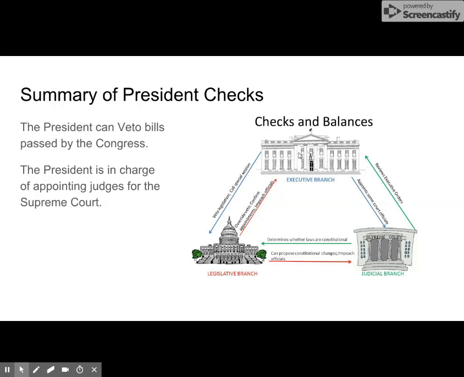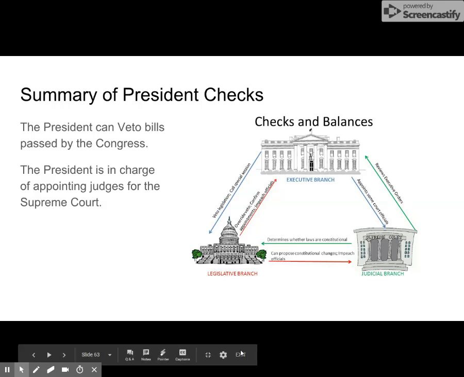That's a check to make sure that that law doesn't happen. We also talked about how the executive branch can check the judicial branch because they're the ones who are in charge of appointing or picking who the judges are. So that's a check of the executive branch over the judicial branch.